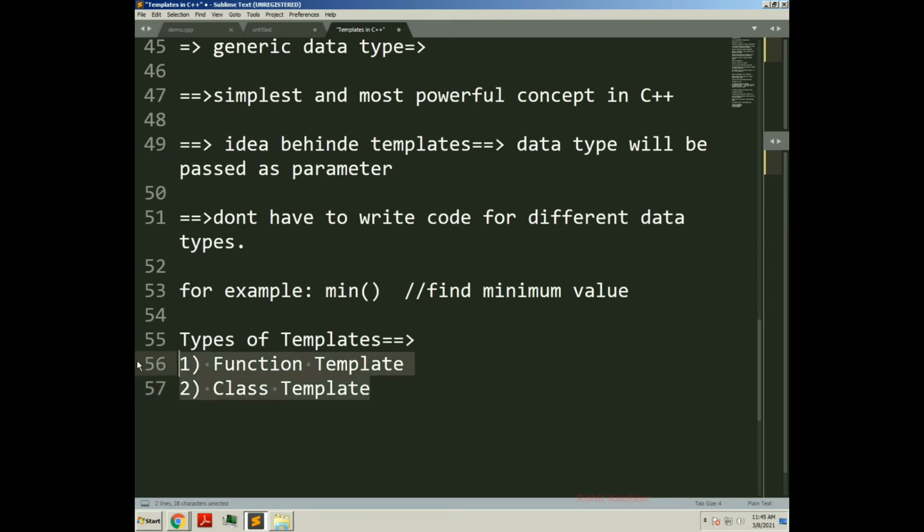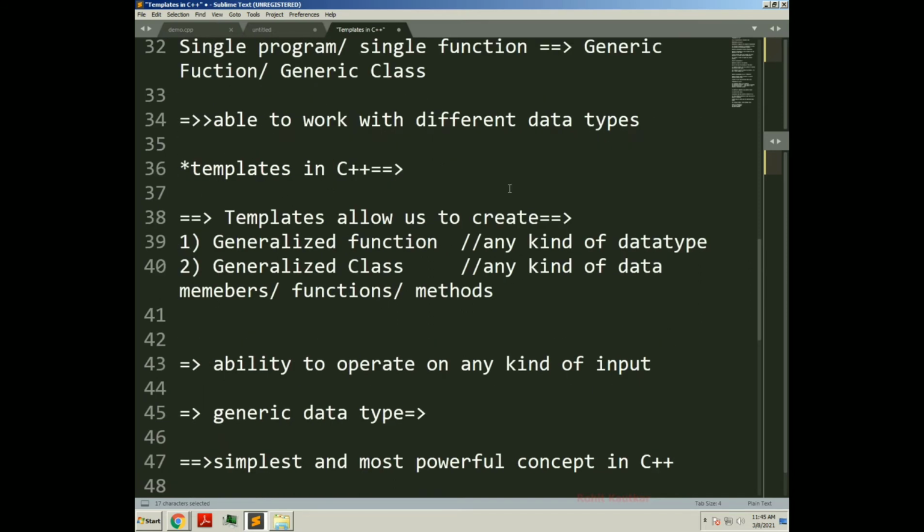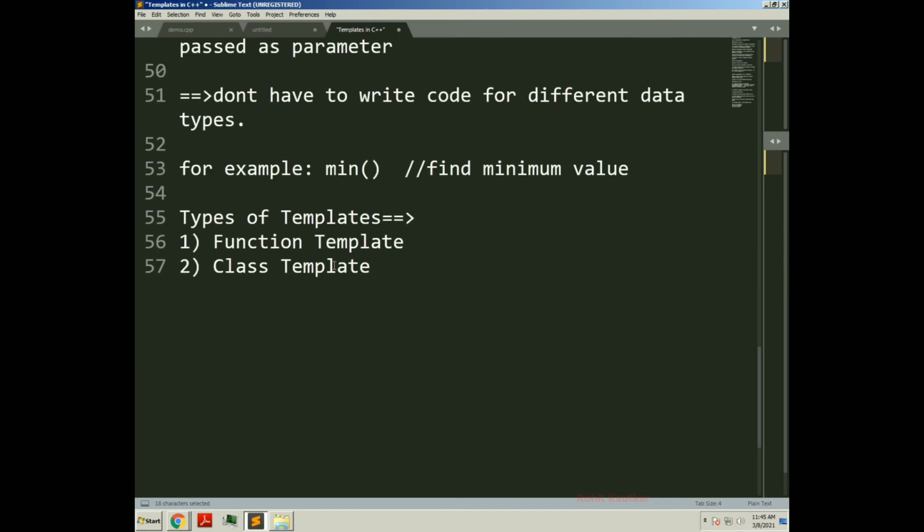Okay, there are two types of templates. First one is called function template, second one is called class template. Already while discussing this introduction of templates, I mentioned that templates allow us to create a generalized function and a generalized class. So same thing, we have two types of templates: function template and class template.